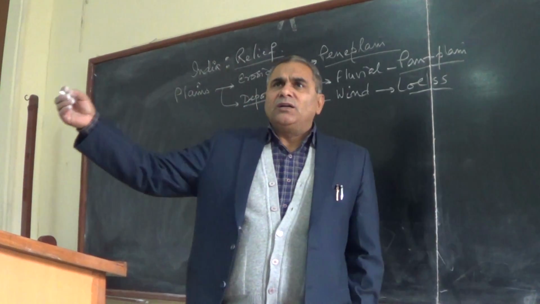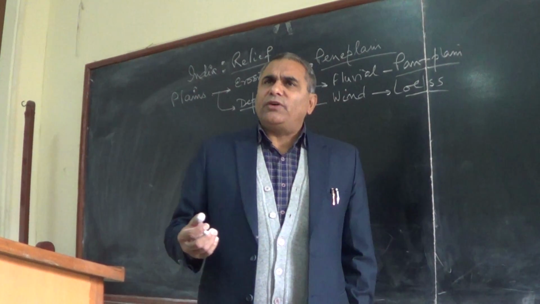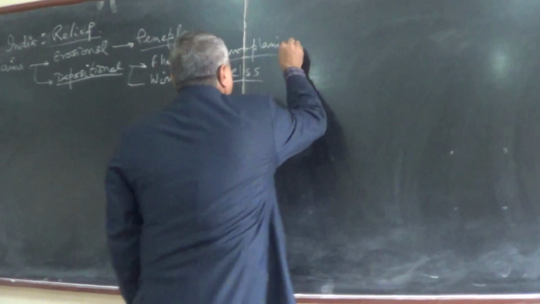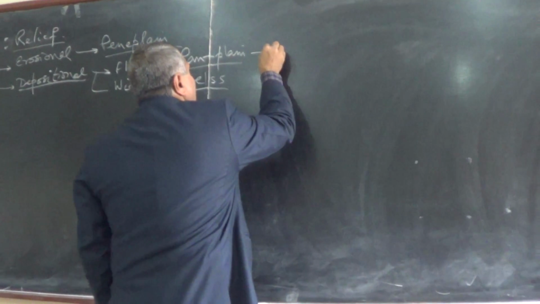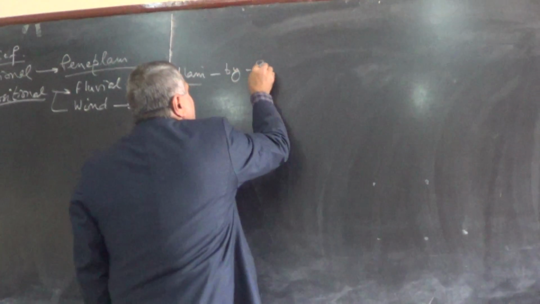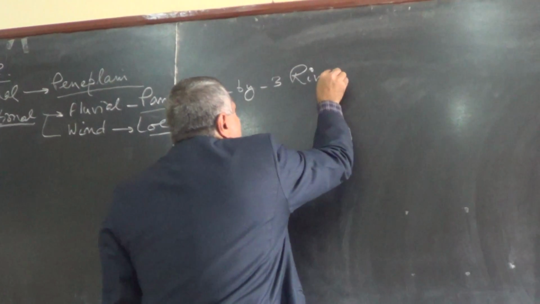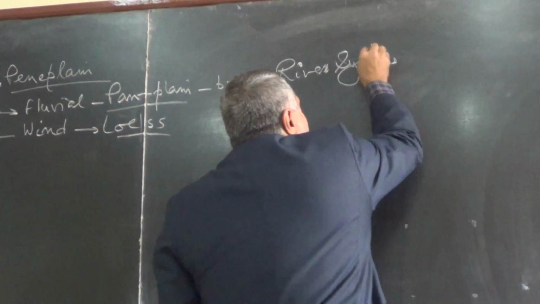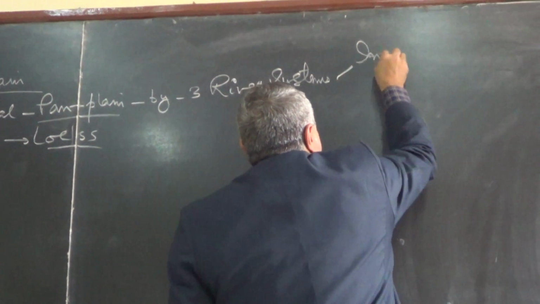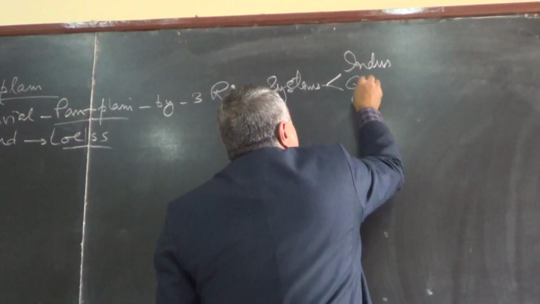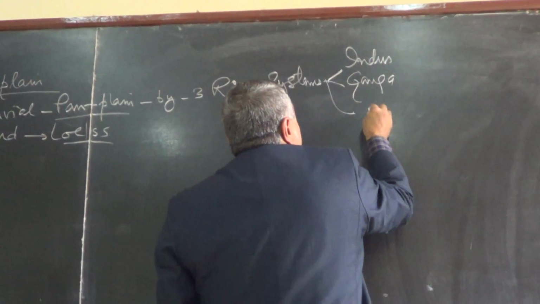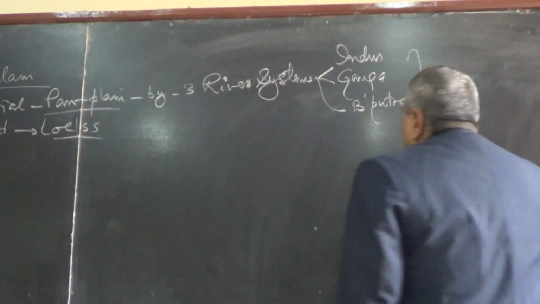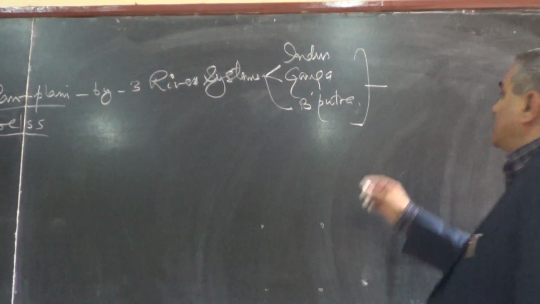So they transported a variety of material, variety of debris. So this plain is deposited by three river systems. One is called Indus River system, another is called Ganga River system, and third is called Brahmaputra River system. And all these three rivers, they deposit the sediments.